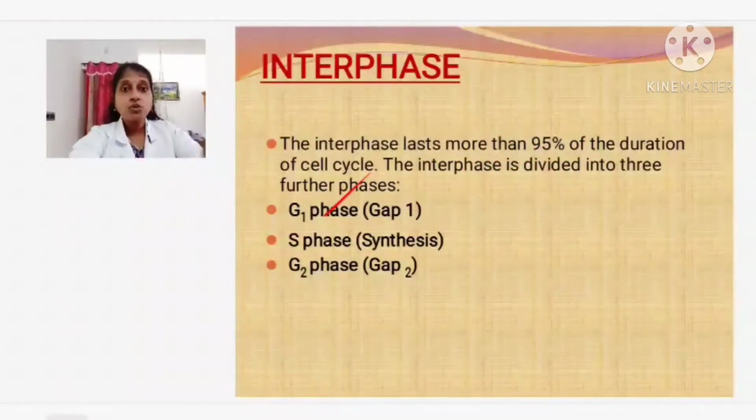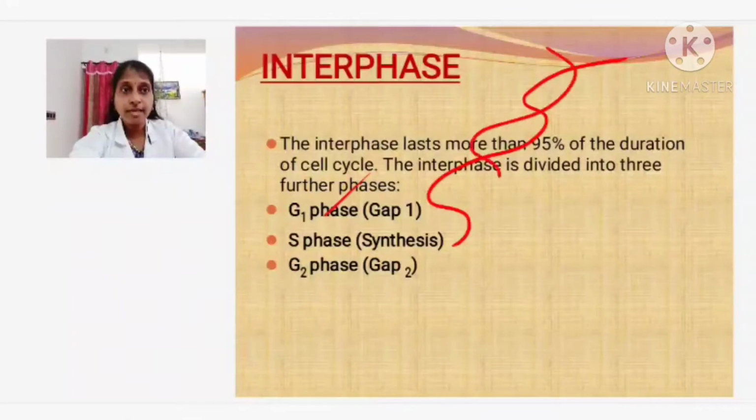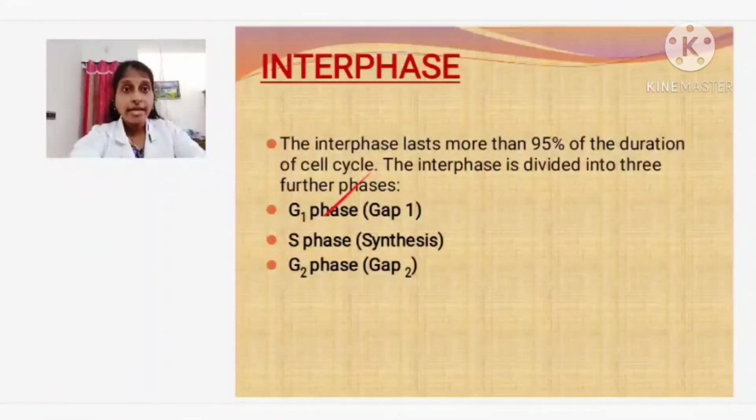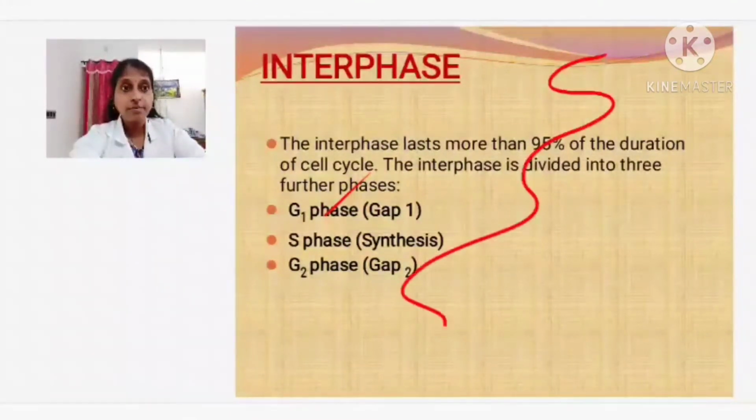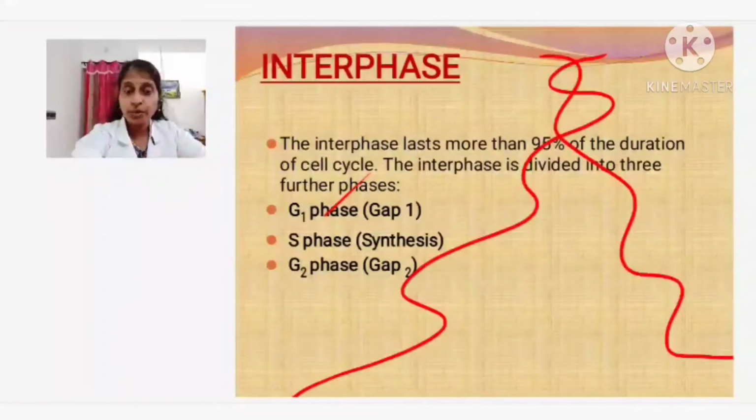Now when the cell is going to form a duplicate copy of its chromosomes, that is DNA replication, what is actually happening in the chromosome? The DNA strand will be present like this. Now this DNA will start to unwind. Unwind means they are going to separate out. Like this, they are separating out. In each and every chromosome, the DNA is getting separated. Now what will happen?